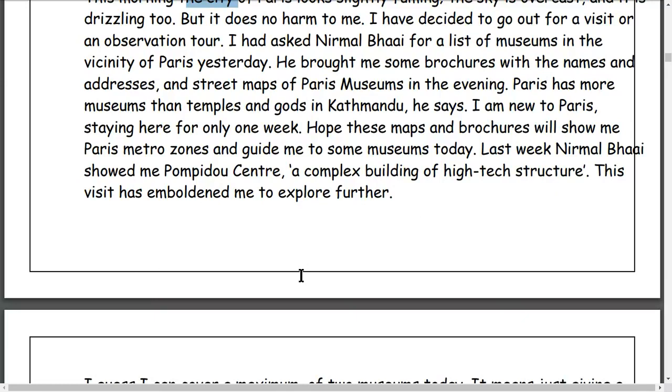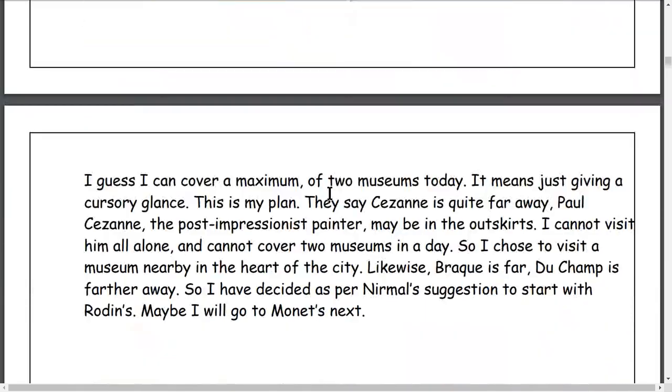This visit has emboldened me. Emboldened means encouraged. Encouraged me to explore, look for or search further. Yes, the building Nirmal Bhai showed me, the Pompidou Center, a complex building of high-tech structure.